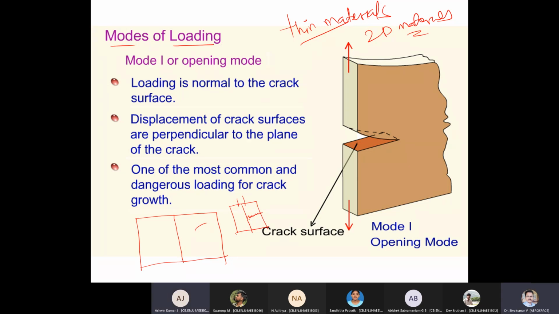Is this your observation? No. Yes. So the main reason is the paper making process. Wood is being processed and it goes through the roller and they are making plates. Okay, they are making the sheets. So in this direction only, they are making the sheets. Okay, this is the direction of the paper roll.